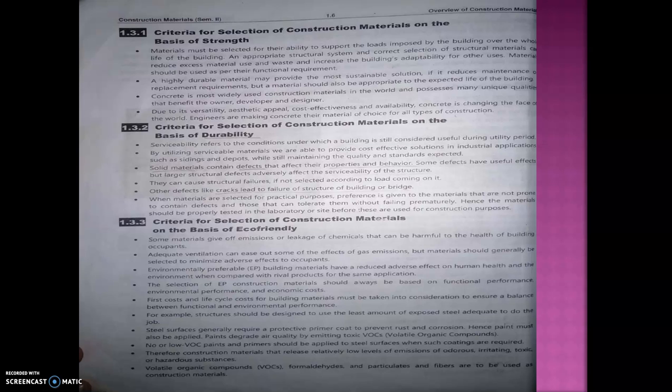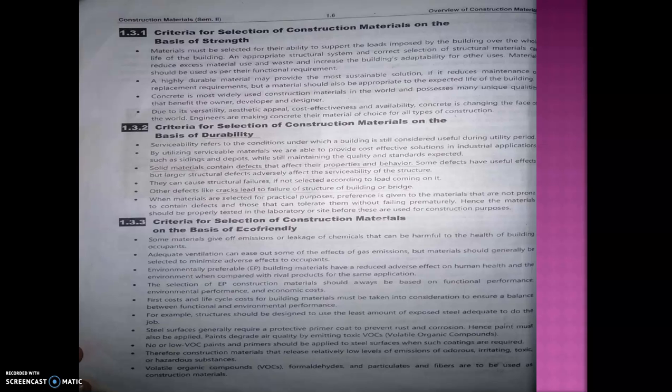Okay, so the other criteria is eco-friendly. The material we are going to utilize should be economical and eco-friendly. It should not have an adverse effect on the environment also, because some of the chemical compounds which have been utilized can affect the environment also.